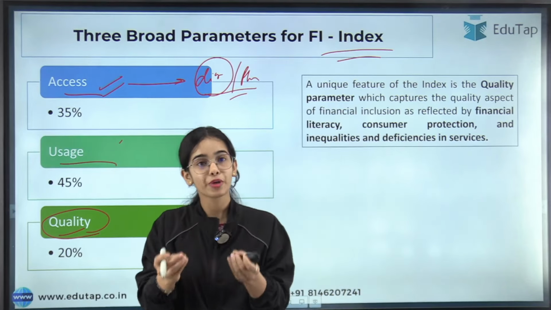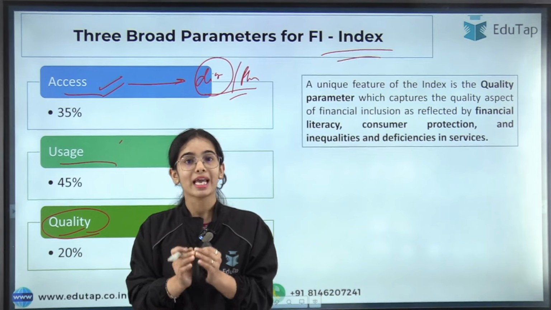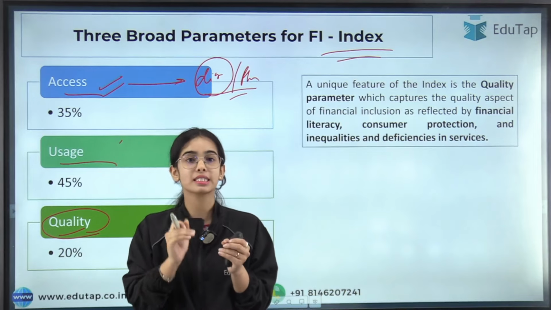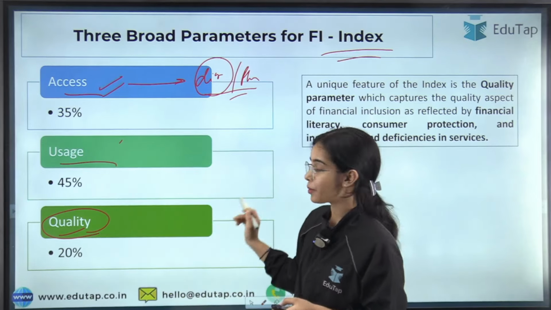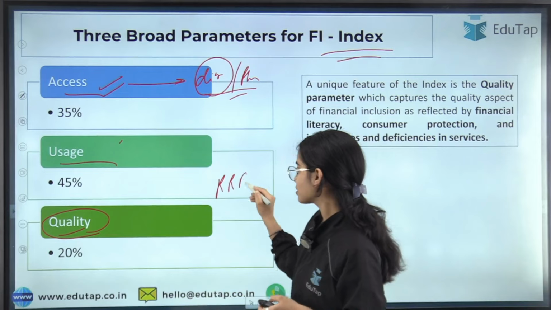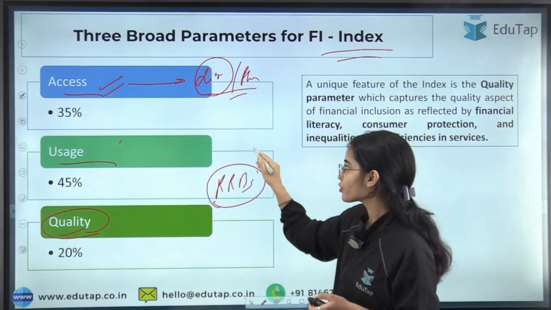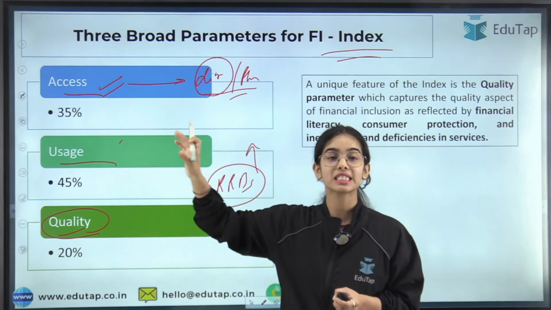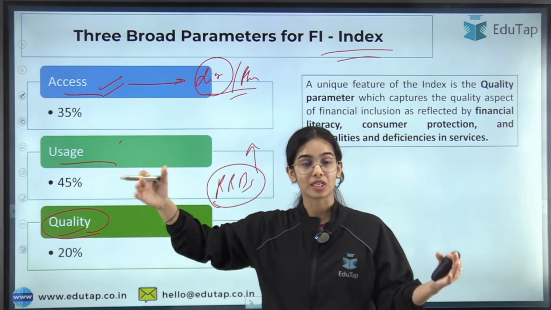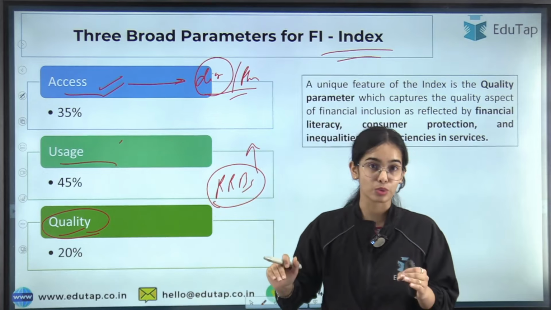Okay, so whether consumer protection is being provided to them or not, and whether inequalities and deficiencies in services are being reduced or not, that is shown by quality. Like there are the regional rural banks and the cooperative banks that are providing financial products and financial services in the far-off areas also. That means inequalities are being reduced.